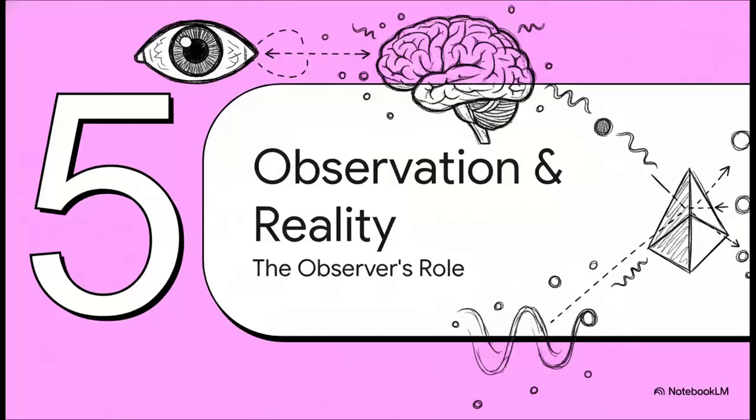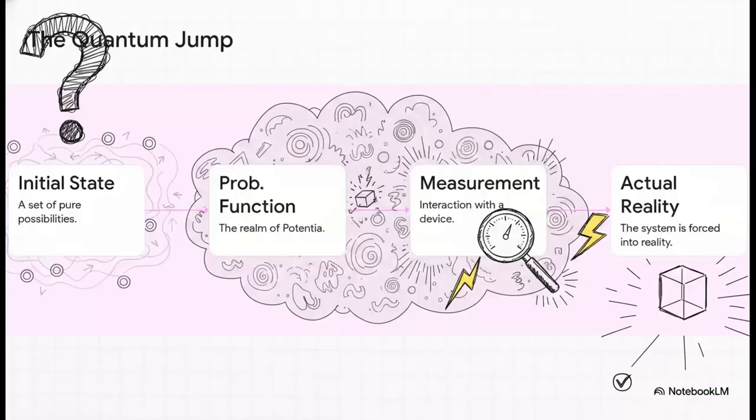Which brings us to the grand finale, Chapter 5, Observation Creates Reality. Let's walk chronologically through exactly how a quantum event unfolds according to Heisenberg. Step 1, we start with the initial state, which is just a big set of possibilities. Step 2, these possibilities are represented by the probability function, that realm of potentia we just talked about. Then comes Step 3, the act of measurement. This is the crucial interaction with a measuring device, a physical piece of reality. And finally, Step 4, that act of measurement forces the entire system into an actual reality.